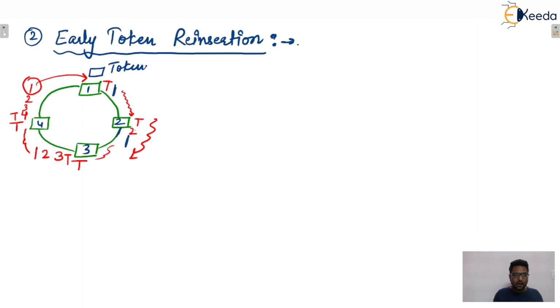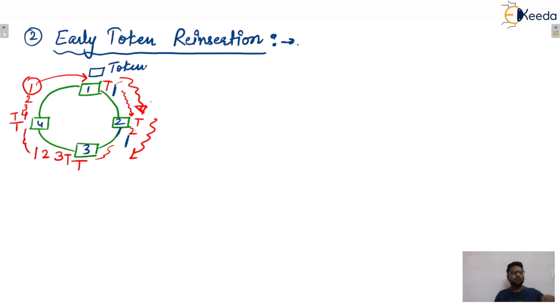Similarly, after circulating, when station 2's data reaches station 2, station 2 will remove this data unit from the ring. So it is the responsibility of the station to remove its data unit after completing one round, isn't it? Okay.